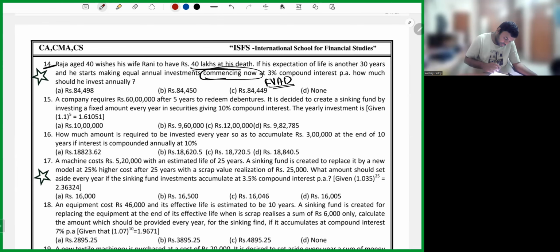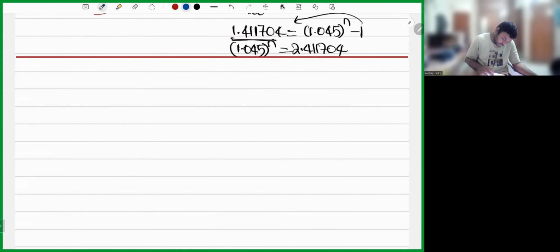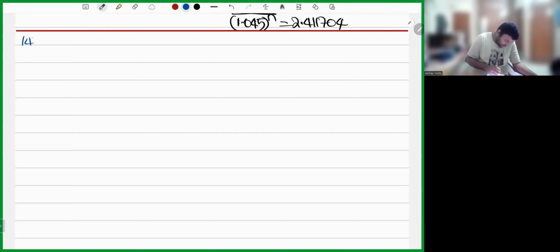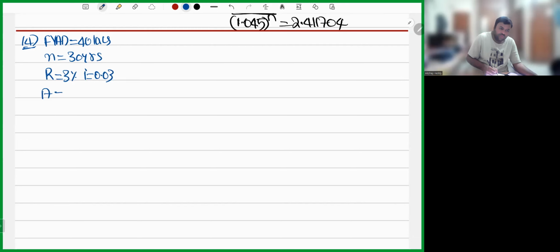Okay, let's do this, my dear friends, the simple sum. Question number 14. Raja, aged 40, wishes his wife Rani, such a good husband, to have 40 lakhs at his death. His life expectancy is another 30 years, and the rate of interest is 3%, so I will be equal to 0.03. The value of A is missing.